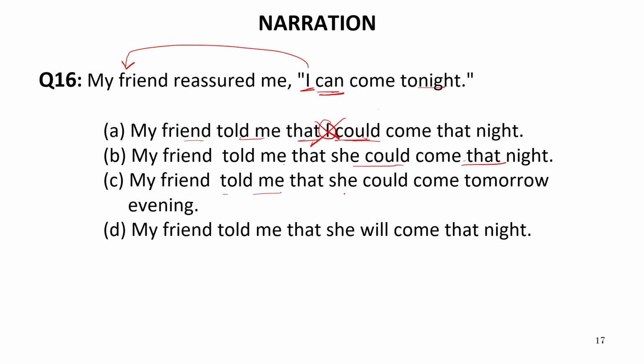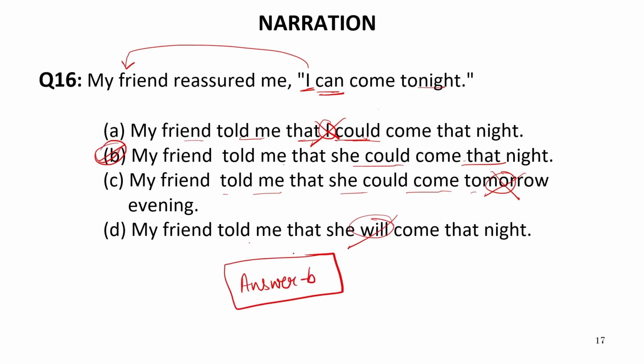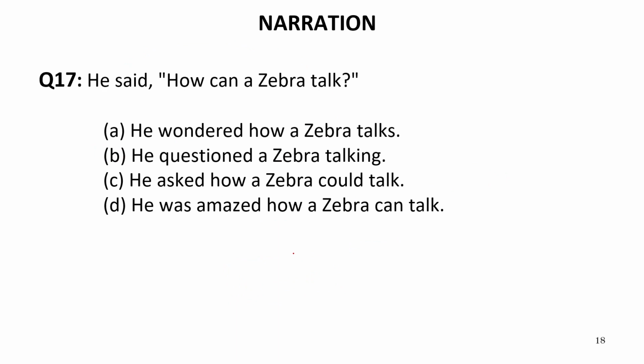My friend told me that she could come tomorrow evening. This is incorrect. And my friend told me that she will. Will is incorrect. So the correct answer will be B. B is absolutely the correct answer. So our answer is B. Rest of the options are incorrect. Now let us move to the next one.